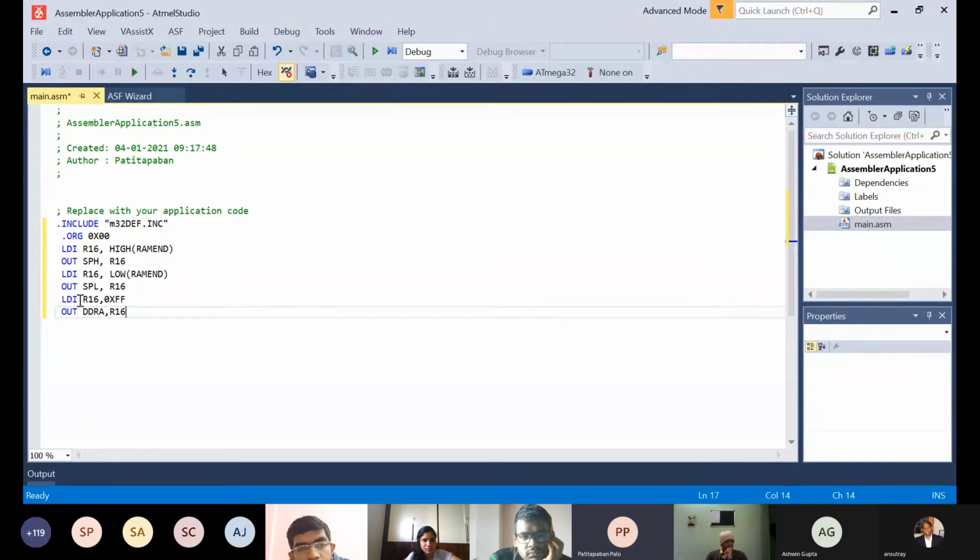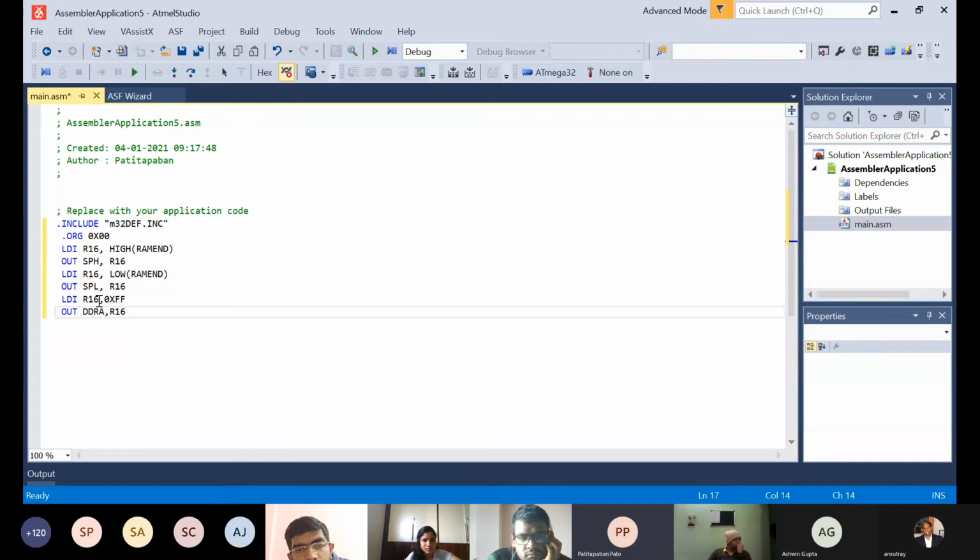Now the next step is LDI R16, 0xFF. I'm loading register R16 with all bits high. FF is a hexadecimal value, so when you convert it into binary, all 8 bits are 1. I give that as the default output to port A using DDRA.